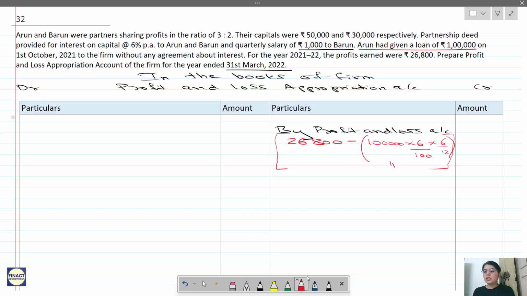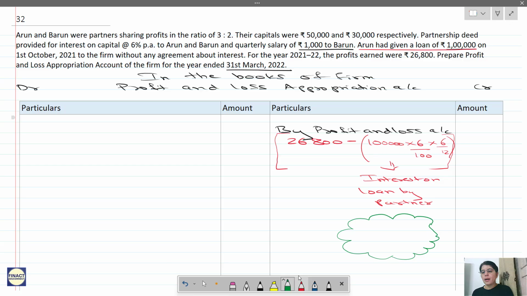Okay, what is this? This is interest on loan by partner. So after this you can just draw a cloud over here for yourself and write, don't forget. Okay, don't forget, it is in the right of the partner. Rights of partner, it is there in the rights of partner.